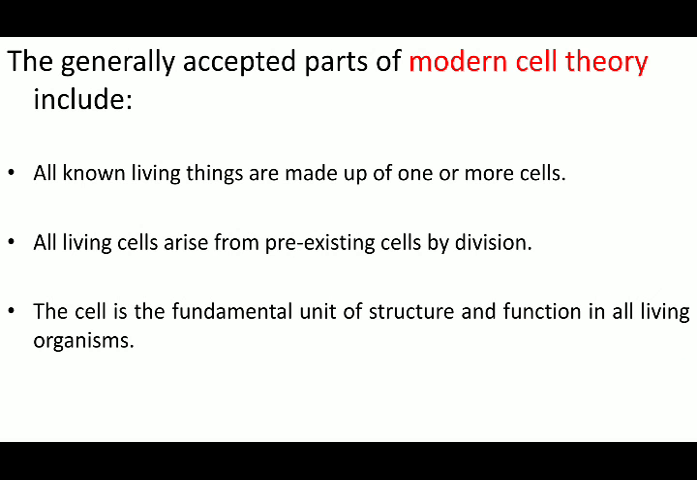Then later on, there were many assumptions or improvisations made to this cell theory. So the theory was termed the modern cell theory. What it includes, we are going to see. We have seen previously that all known living things are made up of one or more cells. Next, they stated that all living cells arise from pre-existing cells by division. The division could be of mitotic type or meiotic type.